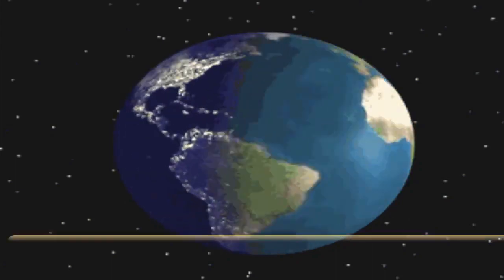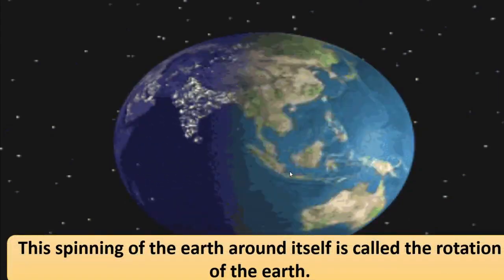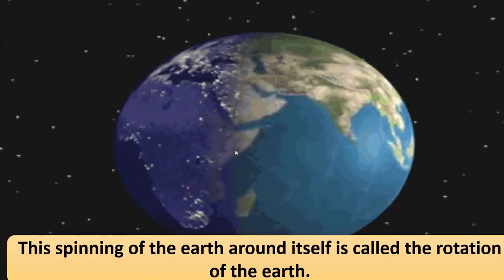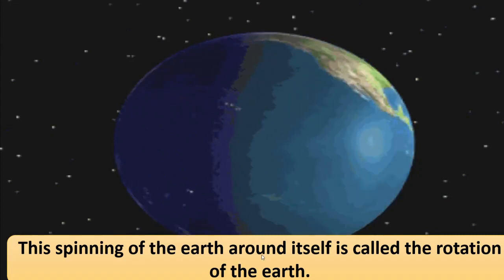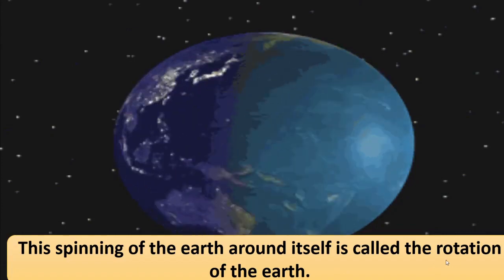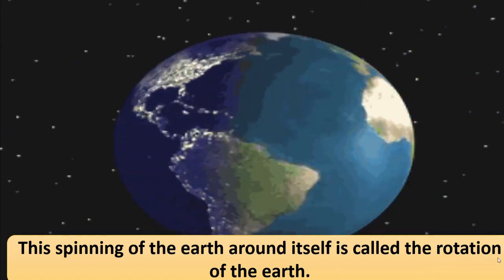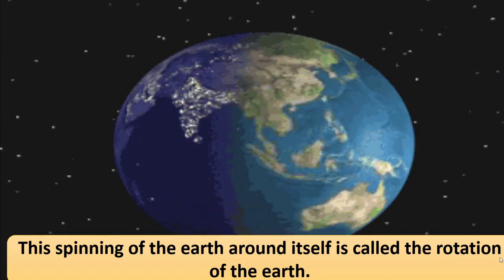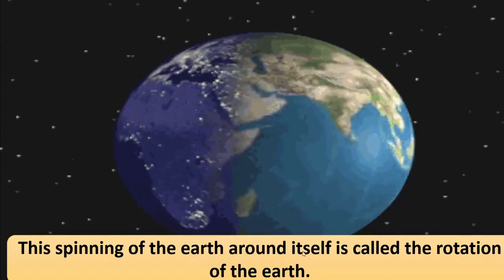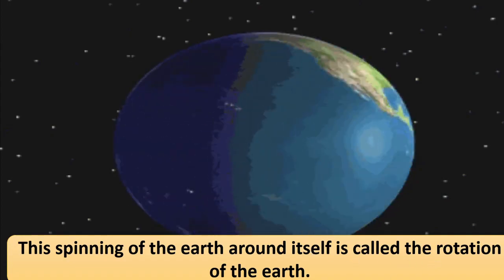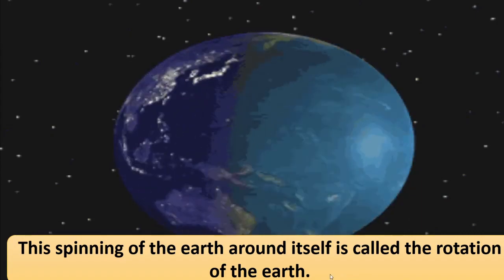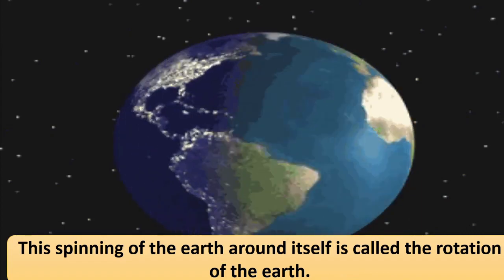Now here, the spinning that the earth turns around itself is nothing but spinning. The spinning of the earth around itself is called the rotation of the earth. Remember this name, rotation. What is rotation? The spinning of the earth around itself is called the rotation of the earth. And because of this rotation, we get day and night. Got this, children?